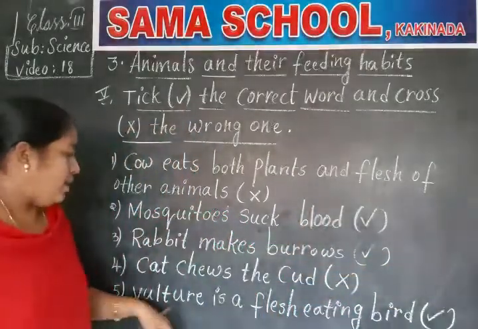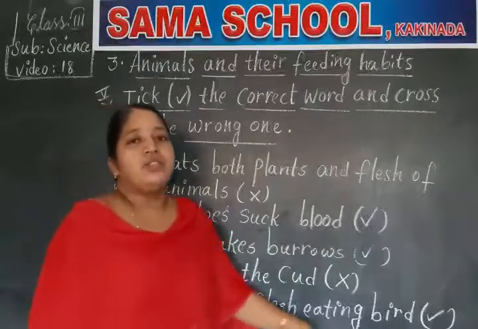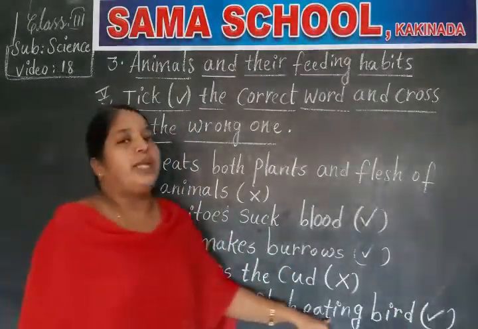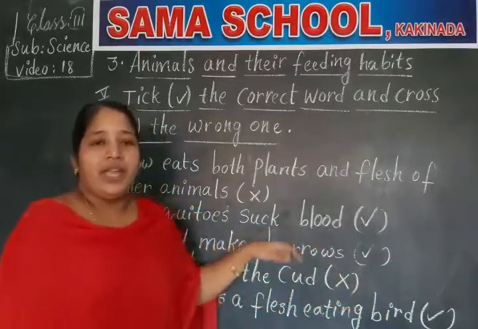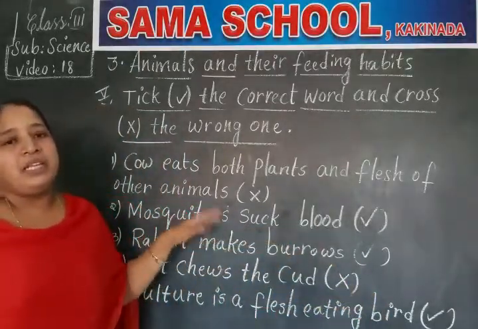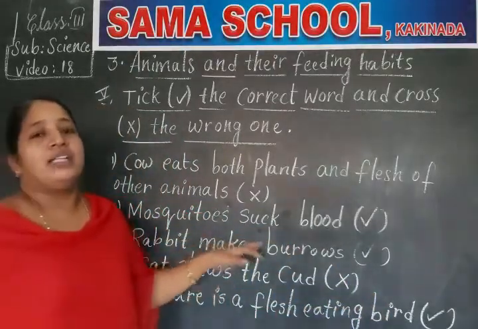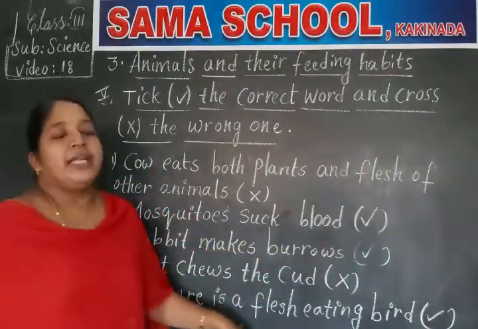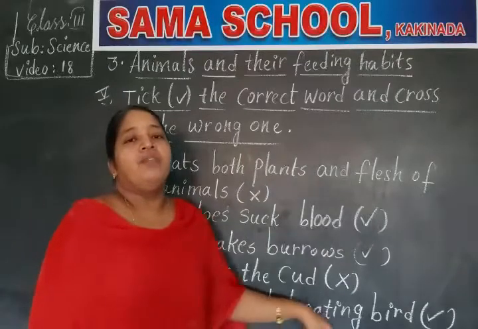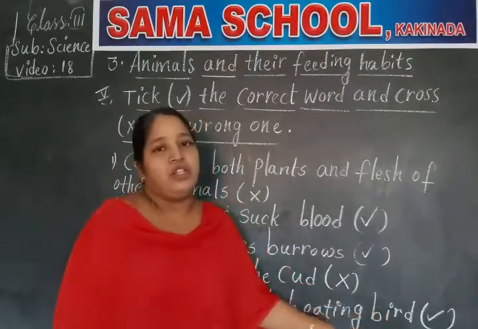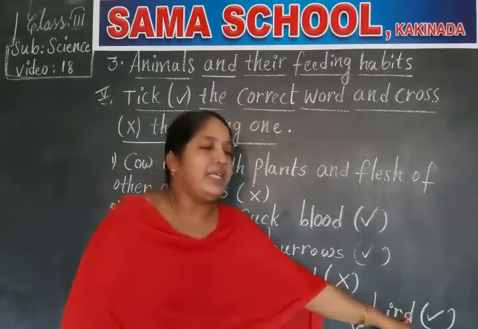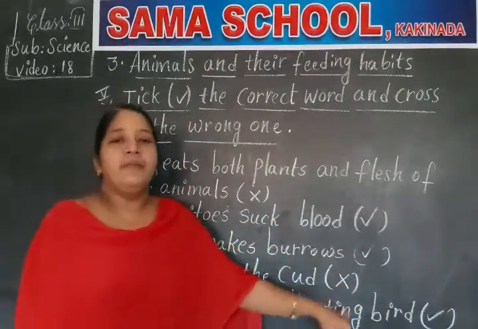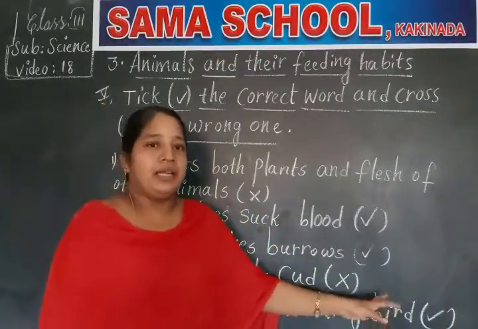And the last one, vulture is a flesh-eating bird. Yes, vulture feeds on the flesh of other small animals. That's why it is one of the examples of flesh-eating birds. So the given sentence is correct. Give some more examples of flesh-eating birds, children. Owls and eagles. Clear, children?